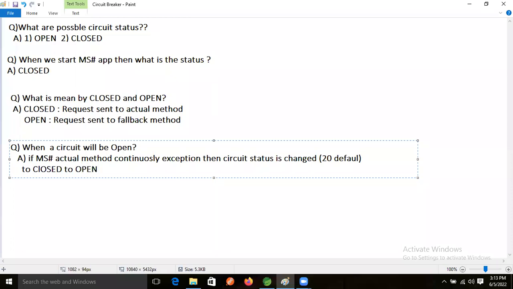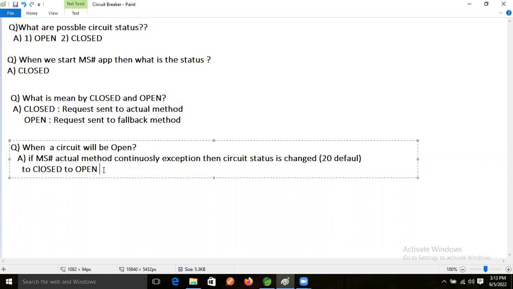If in a microservice the actual method continuously has an exception, then the circuit status changes from closed to open. This one only I explained, guys. Come on. Yes, Ravi.